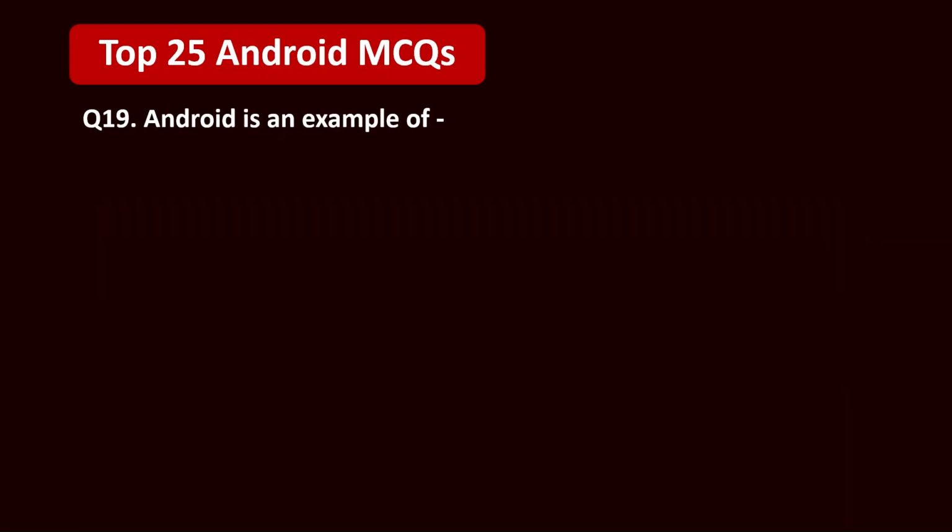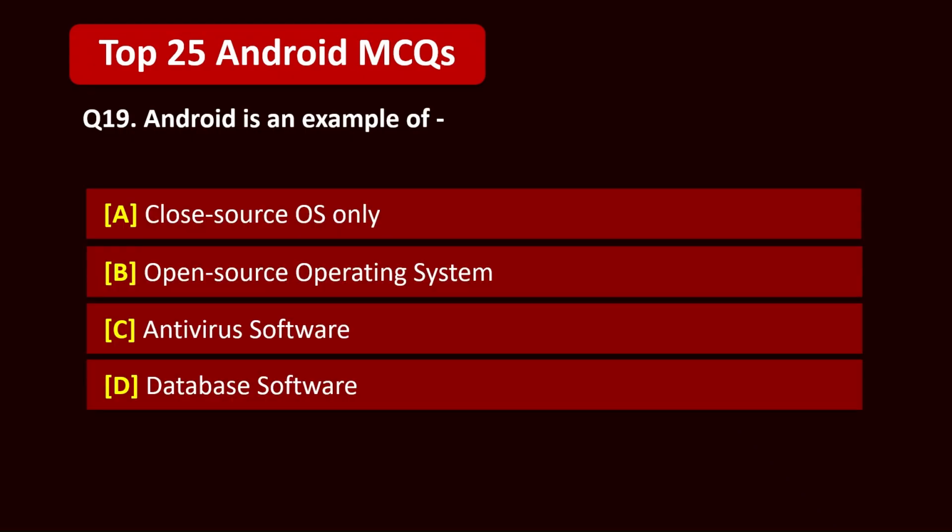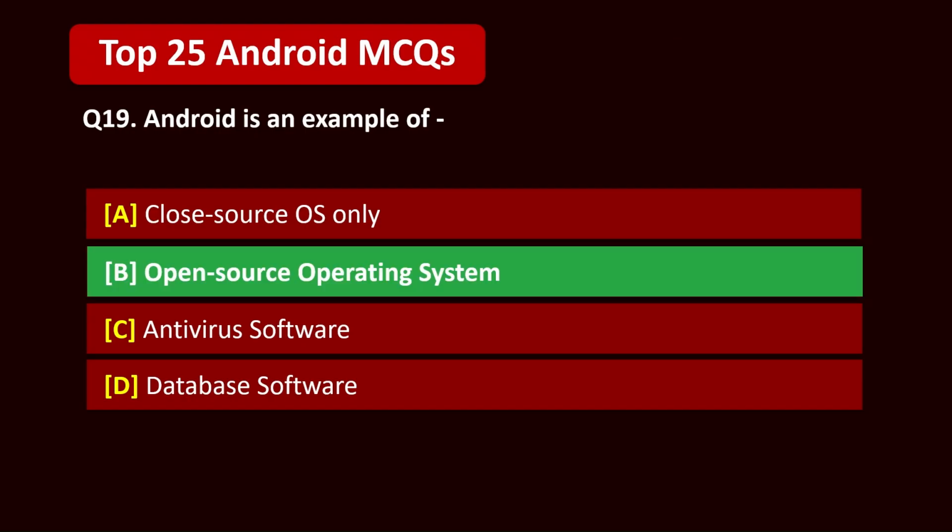Question 19. Android is an example of A. Closed-source OS only, B. Open-source operating system, C. Antivirus software, D. Database software. 5, 4, 3, 2, 1. Correct answer is B. Open-source operating system.